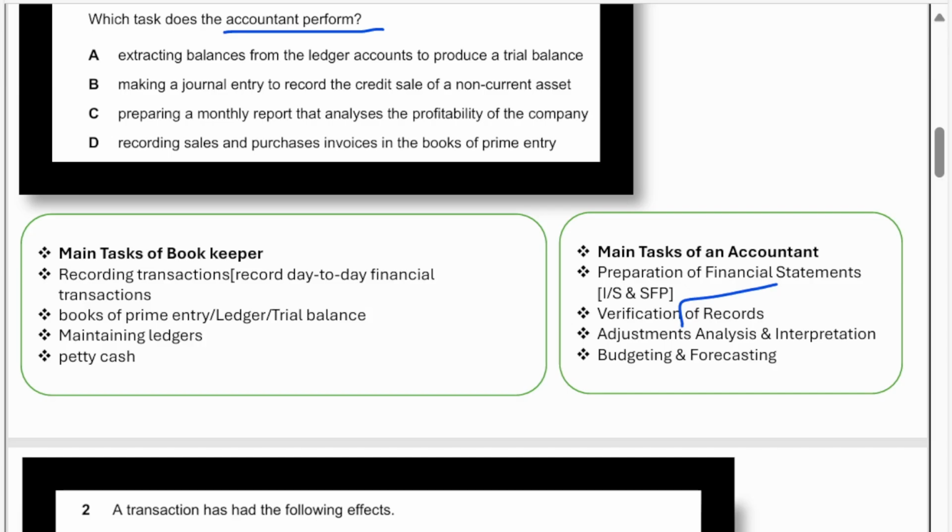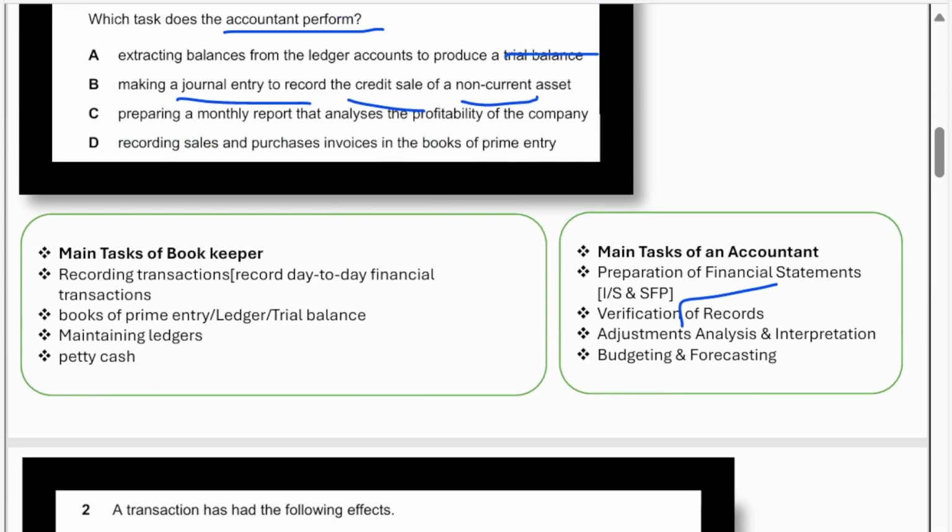Step 2, we have to check each option. Option A, extracting balances from the ledger to produce a trial balance. This is the role of the bookkeeper, not the accountant. Then option B, making a journal entry to record the credit sale of a non-current asset. Journal entries are part of the bookkeeping process. This is also the bookkeeper's job.